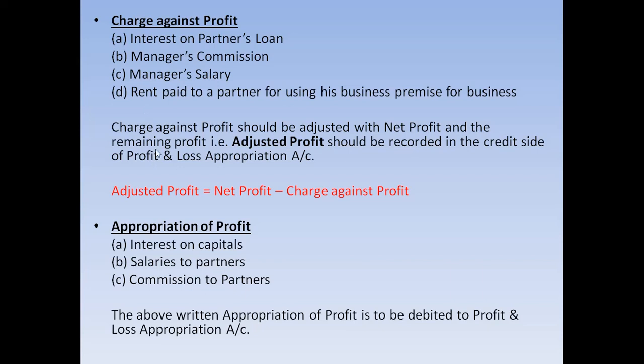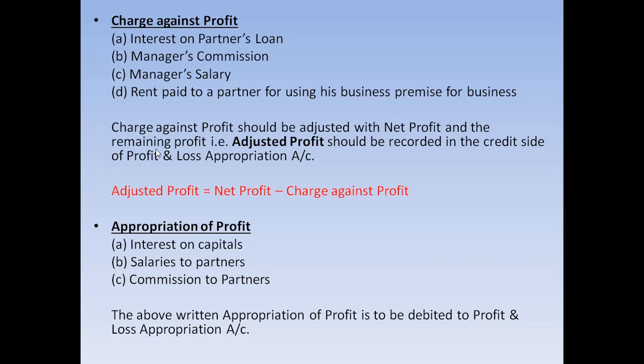Because sometimes in the question it will be mentioned that in the given net profit, let us say the net profit is 2,64,000. Let us suppose that. The net profit is 2,64,000, and the manager's commission or salary is rupees 64,000, which was not deducted.